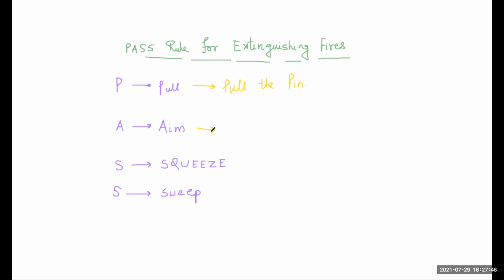We do not touch the plastic discharge horn on a CO2 extinguisher because it gets very cold and may damage skin. So in aim, we aim the extinguisher nozzle at the base of the fire.